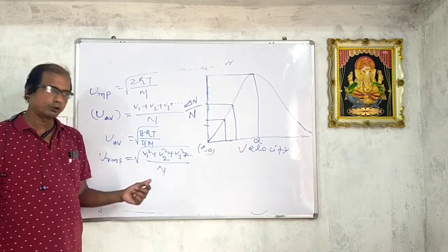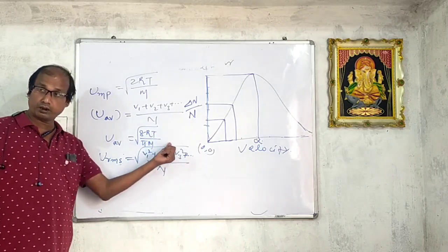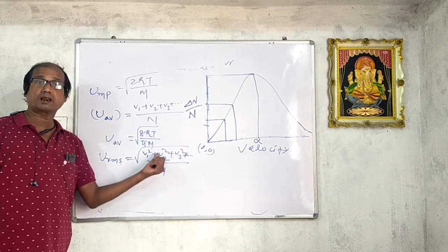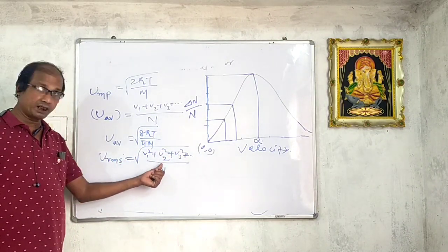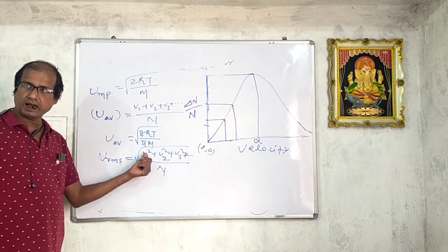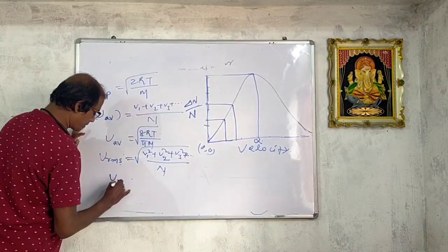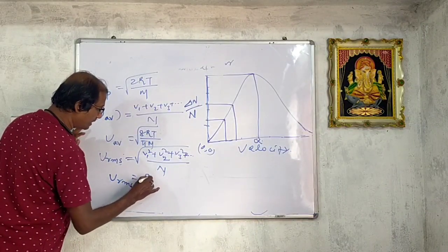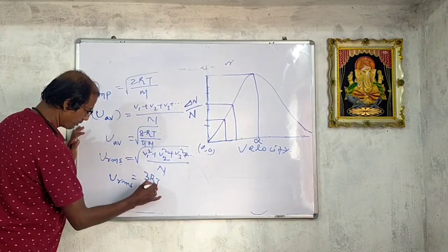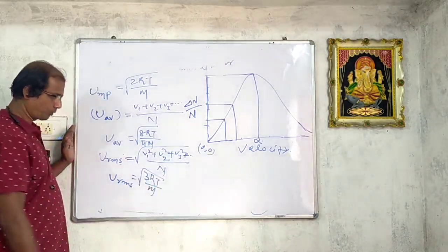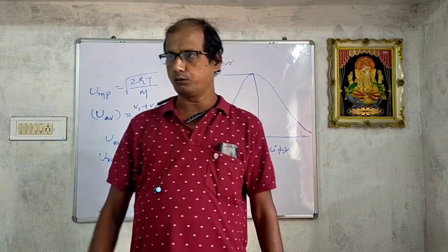So U_RMS is equal to the square root of 3RT by M.